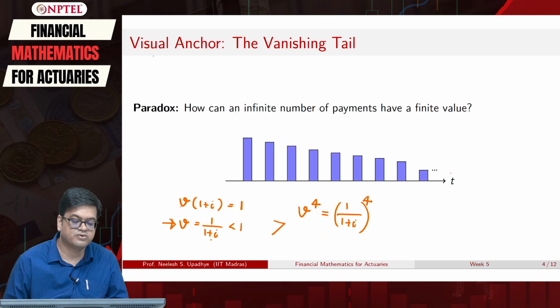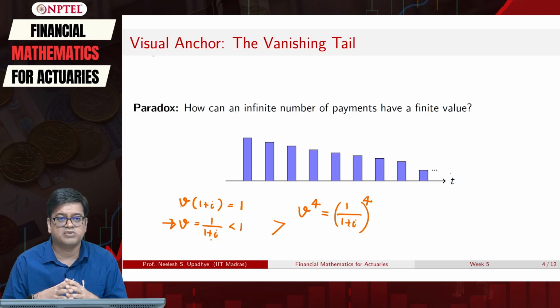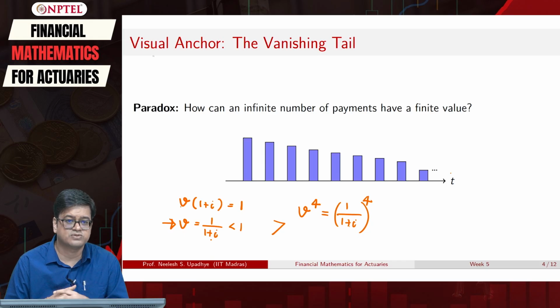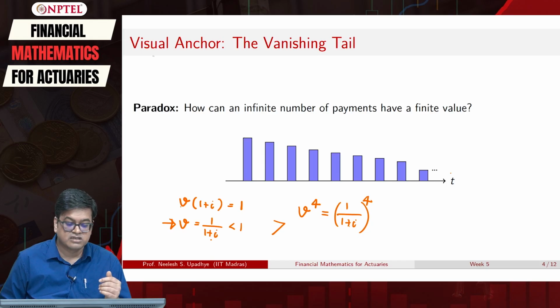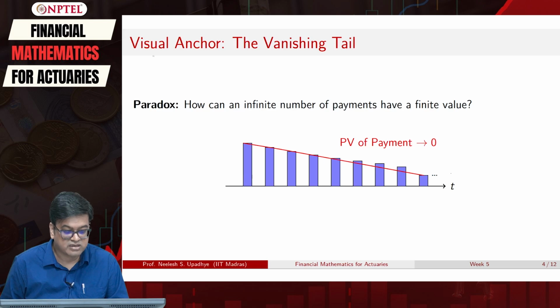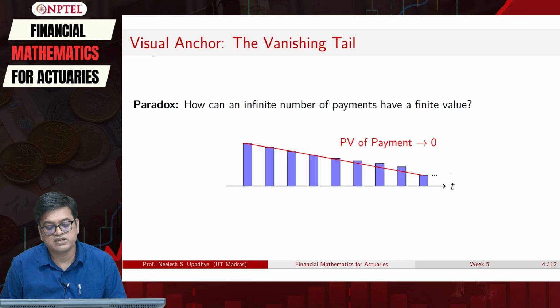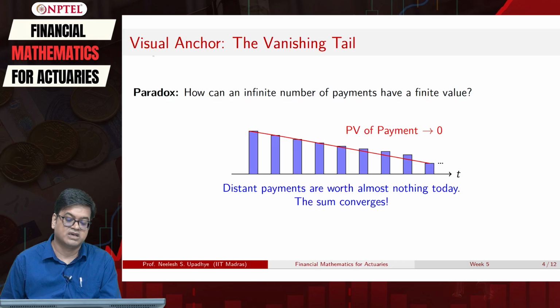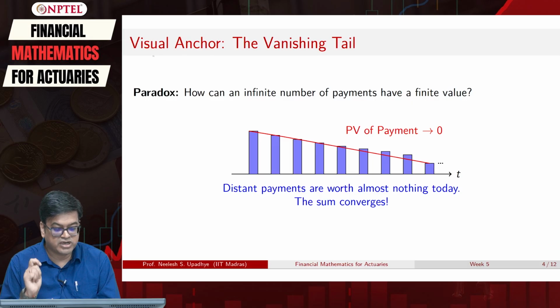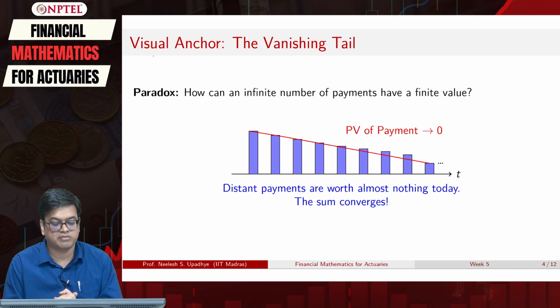So, for example, if you go to v to the power 100, that number is going to be very minimal, very close to 0. What does that mean? The present value of the payment, given by the notation v, is actually tending to 0. That means your distant payments are worth almost nothing today, and therefore my sum will always converge. Okay. So this is the intuition that we are building from this visual anchor, and once this is set, we can do the mathematics behind it.